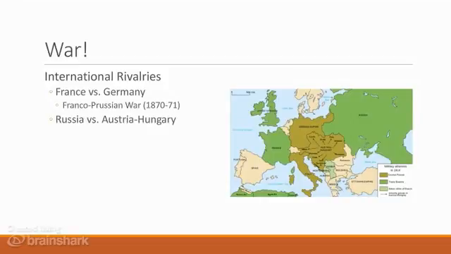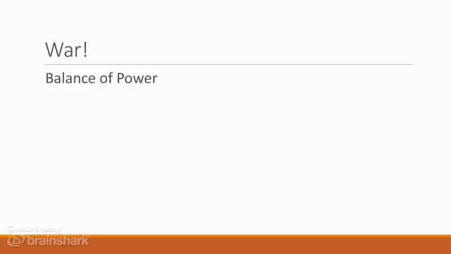Another rivalry was that of Russia versus Austria-Hungary. Russia was an ally of Serbia and resented Austria's efforts to bully the smaller nation. To keep these rivalries under control, a series of alliances had been created to try and prevent war. The idea was to keep the great powers of Europe balanced. By 1914, this balance of power had led to the creation of two great alliances. Now, you should understand what the concept of balance of power means, so make sure you take that down.